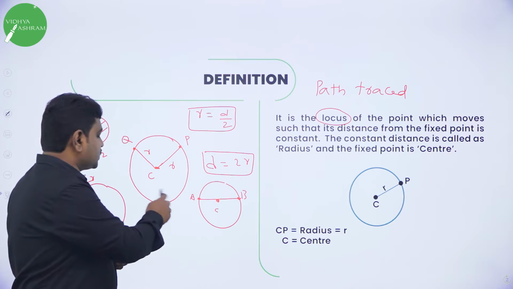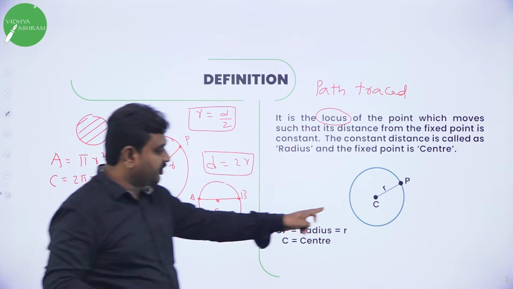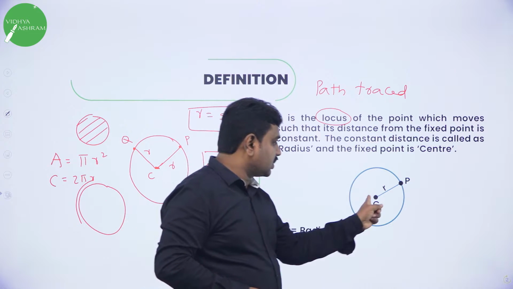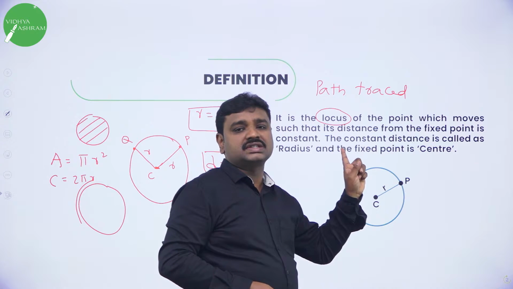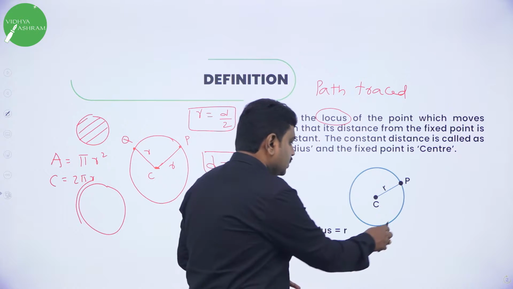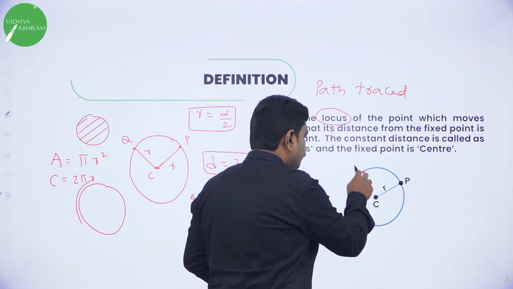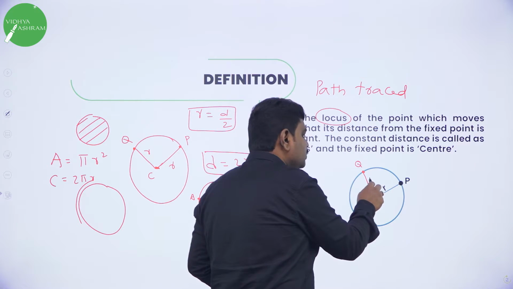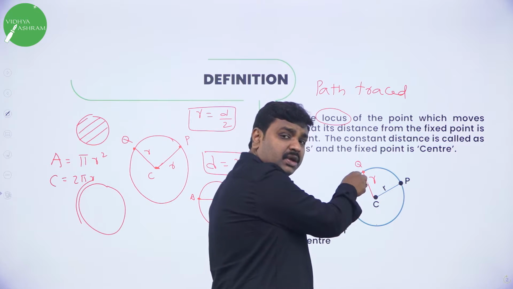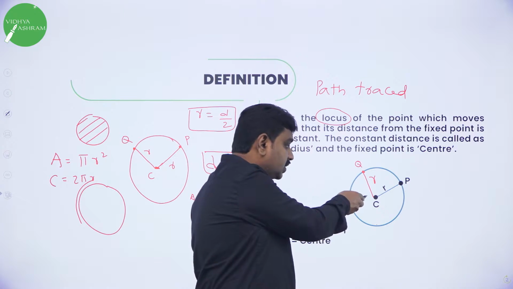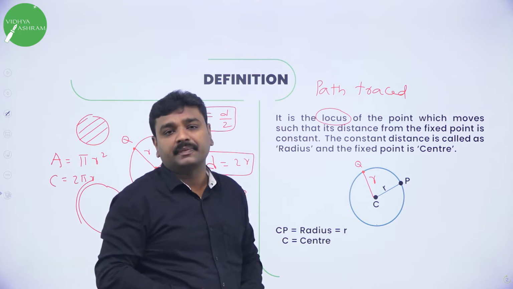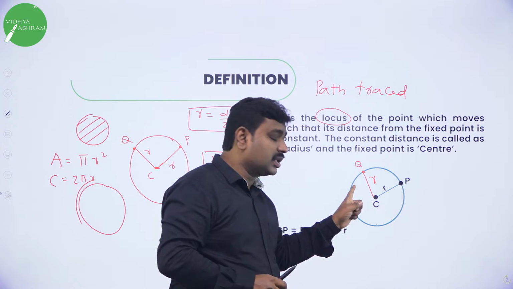So always the distance from the fixed point is constant, and the fixed point is called the center, and the constant distance is called the radius. C to P is r. If I take another point, say here Q, what is C to Q? C to Q is also radius. Center to any point on the circle is radius, remember. My dear students, please remember.